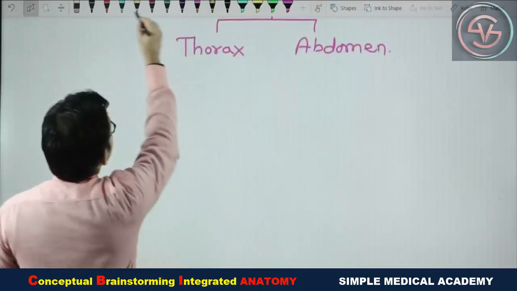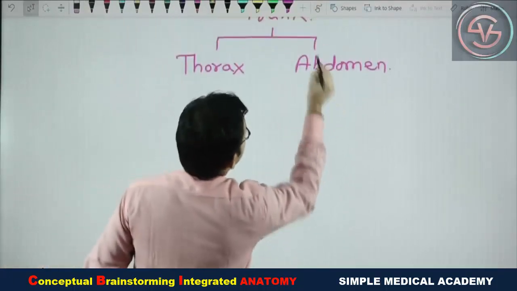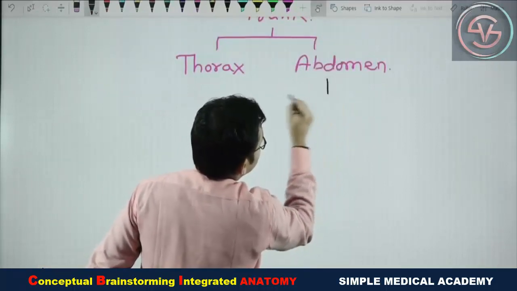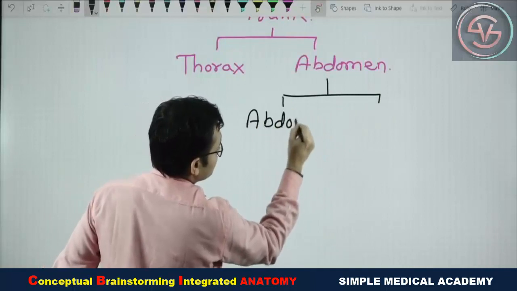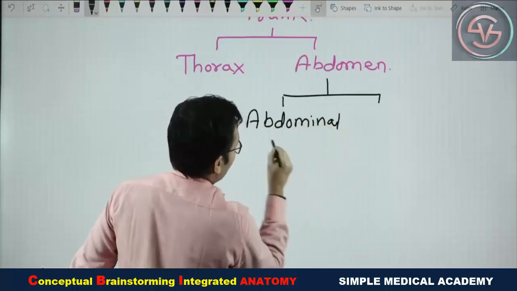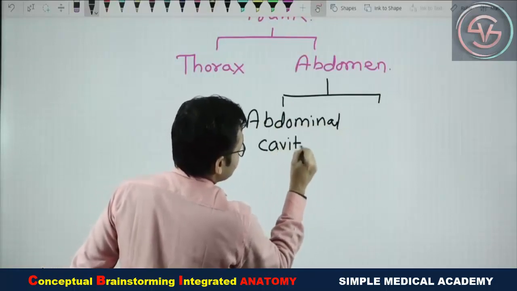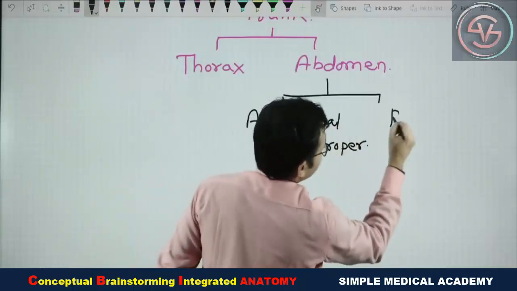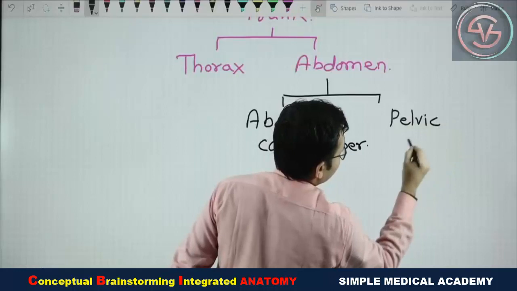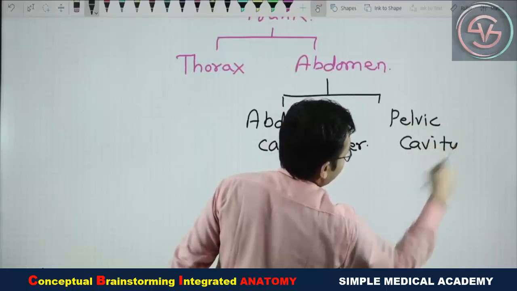Now this abdomen is again divided into two parts: the abdominal cavity proper, while another one is the pelvic cavity.